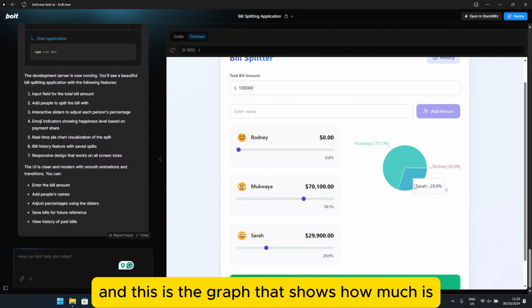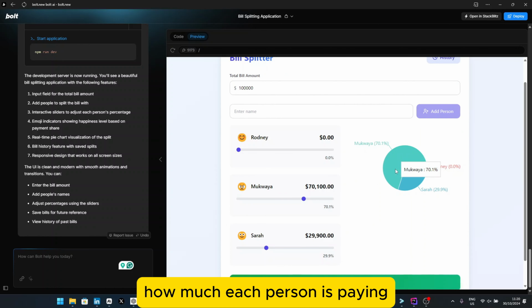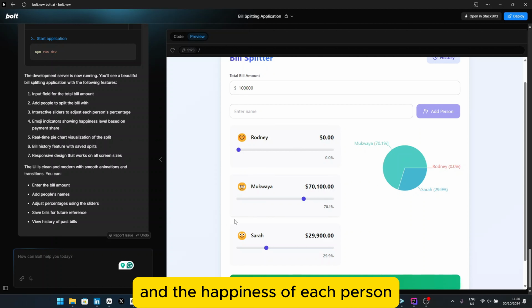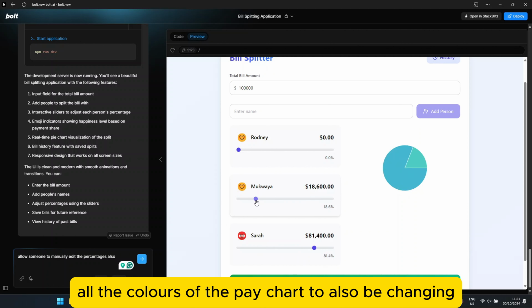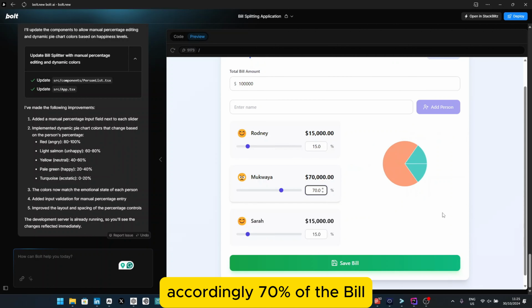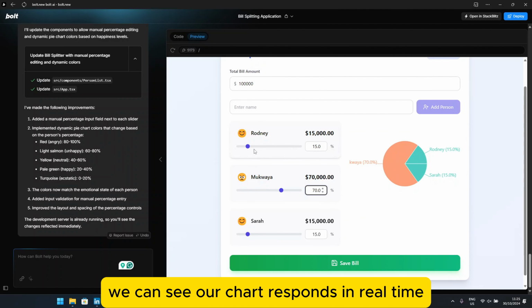And this is the graph that shows how much each person is paying and the happiness of each person. So let's just add one modification for the pie chart. I want the colors of the pie chart to also be changing accordingly. At 70% of the bill, we can see our chart responds in real time.